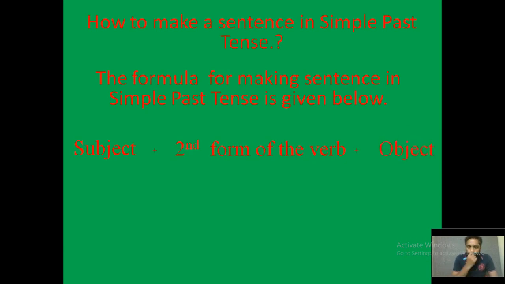For example, if we take the subject as I, if we take the verb called play, and the second form of the verb is played, and we take the object called football. So how do we make a sentence in simple past tense? It goes like this: I played football.